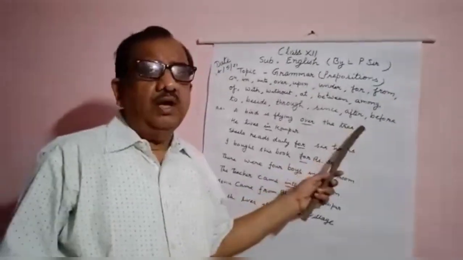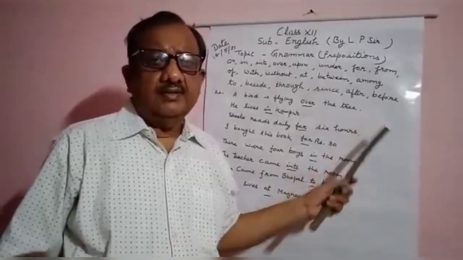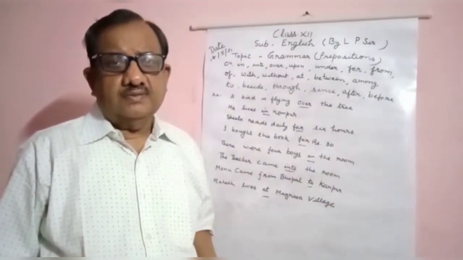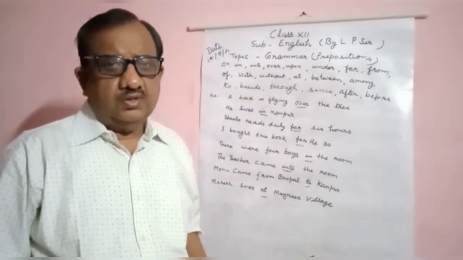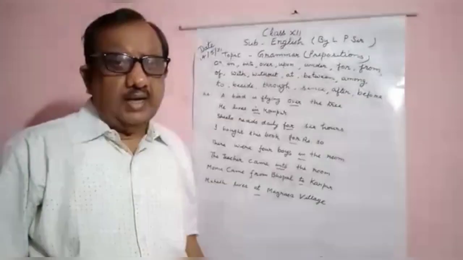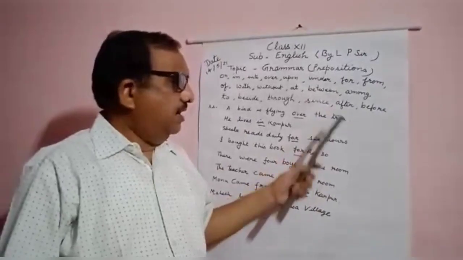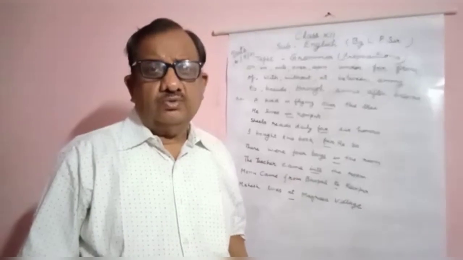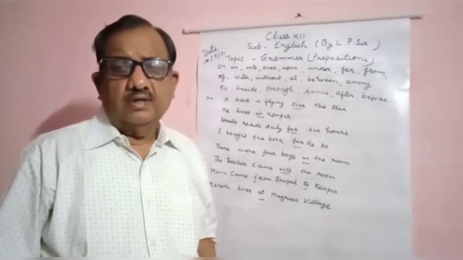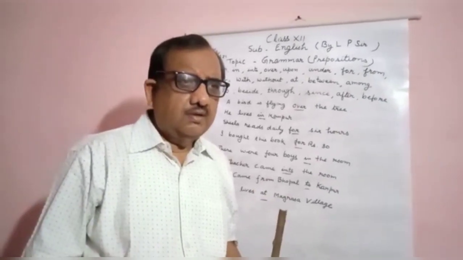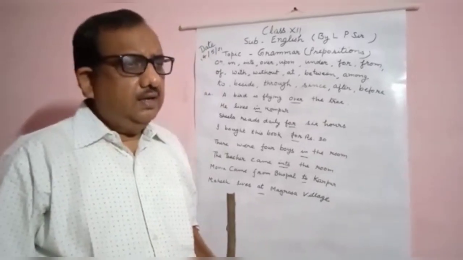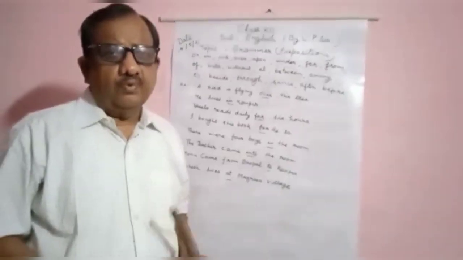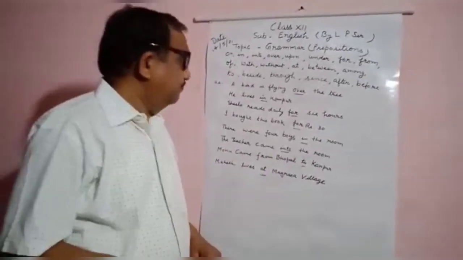Before, after, you have read also, as he had come here before 2 hours. Before is used for showing that time, and in the same way after, we will go to house after 2 hours. So when this preposition is used, there is shown the relation between nouns and pronouns, and also, like,